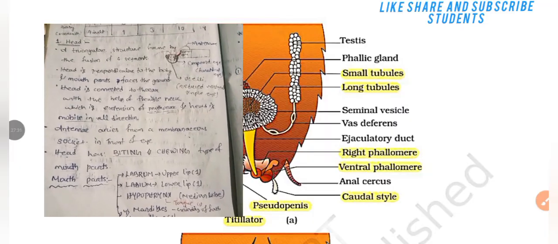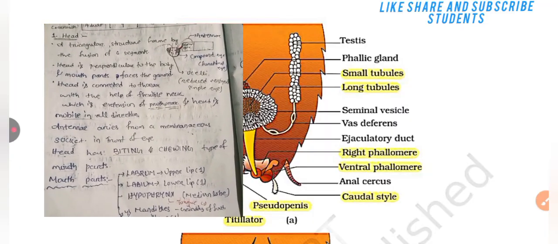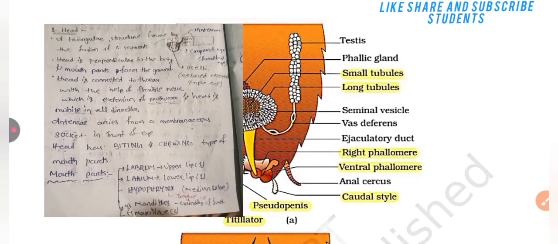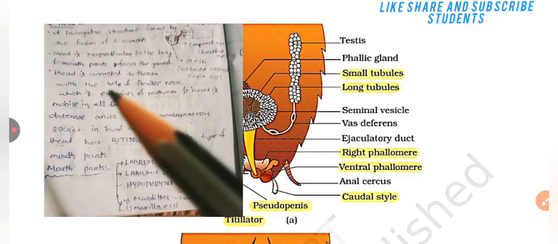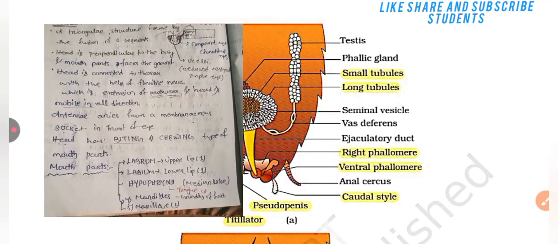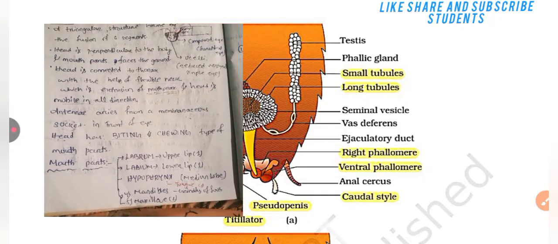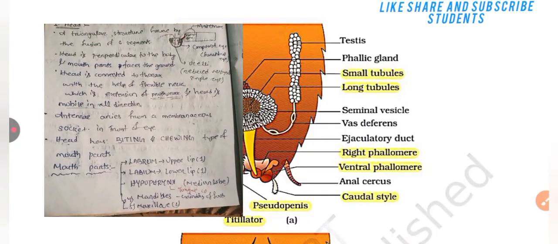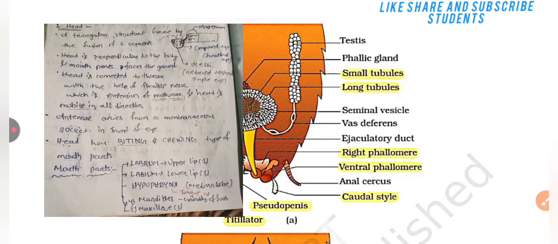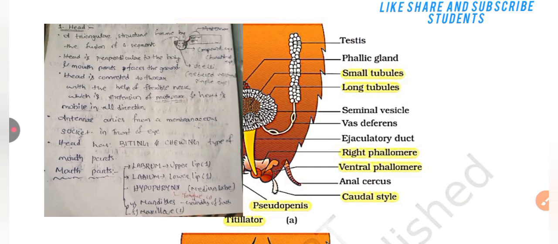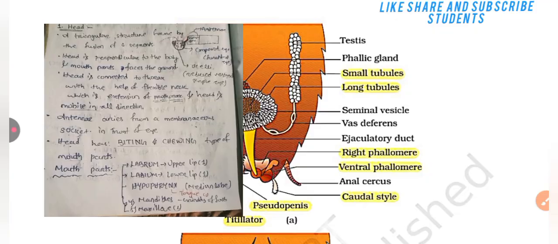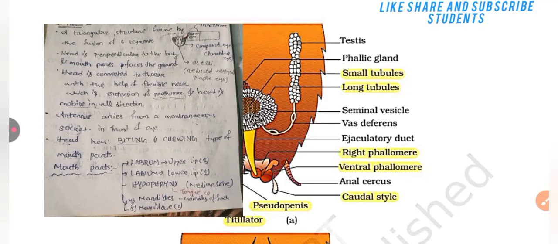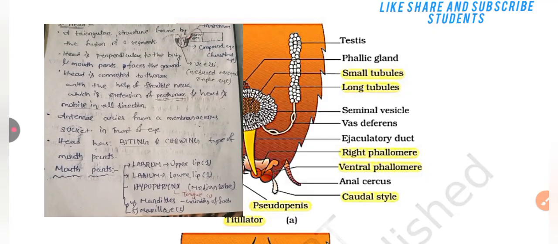Head is a triangular structure formed by the fusion of 6 segments. Head is perpendicular to the body and the mouth parts face the ground. Head is connected to the thorax with the help of a flexible neck, which is the extension of the prothorax, and the head is mobile in all directions. Antenna arises from a membranous socket in front of the eye.